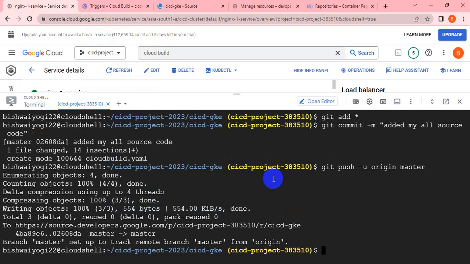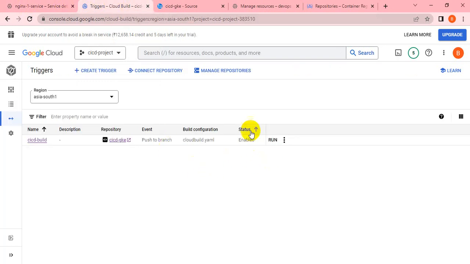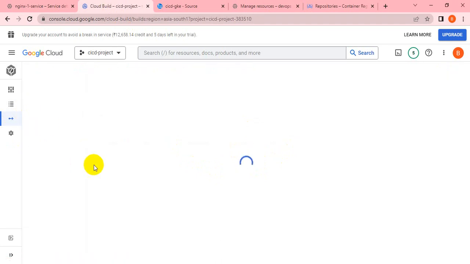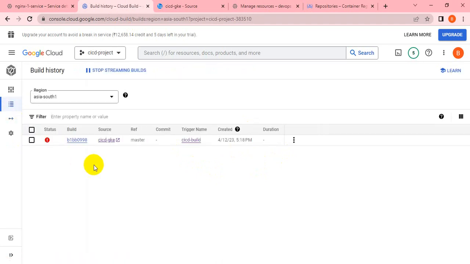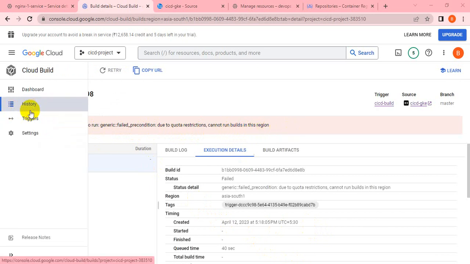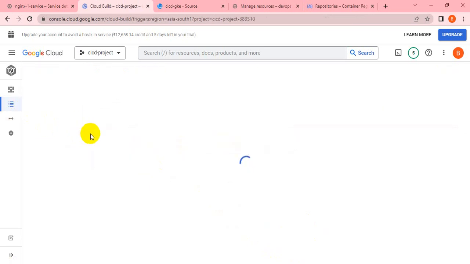Yeah, as we made changes in our source, now this triggering is not required to run manually. I think it would be automatic. Yeah, it triggered automatically, but it failed. Let me check the error. Yeah, it's saying your build failed due to a quota restriction, cannot run the build in this region. Okay, that's fine. So let me create another trigger with a different region.